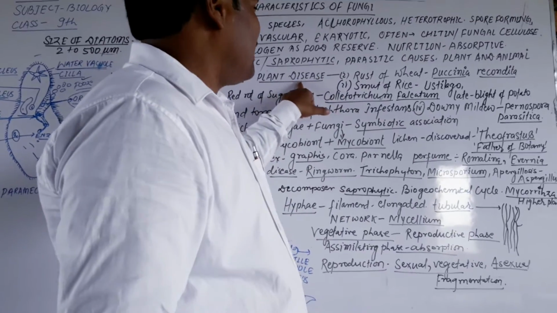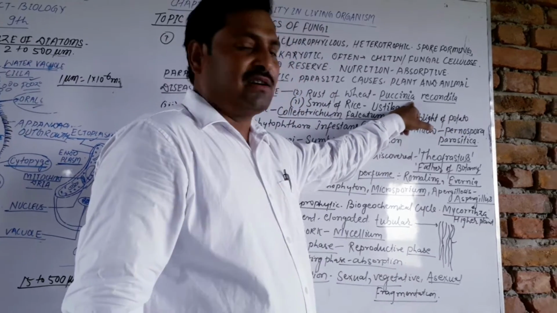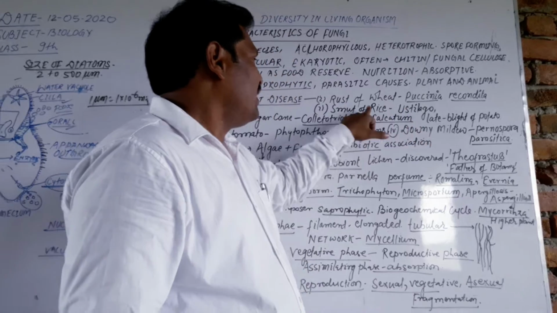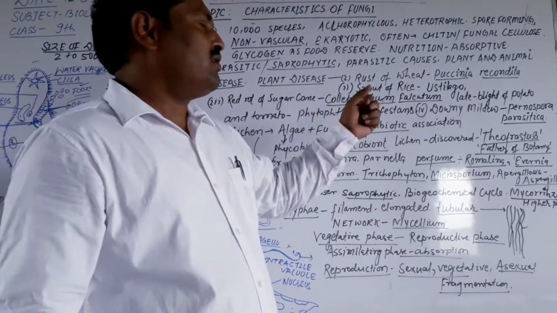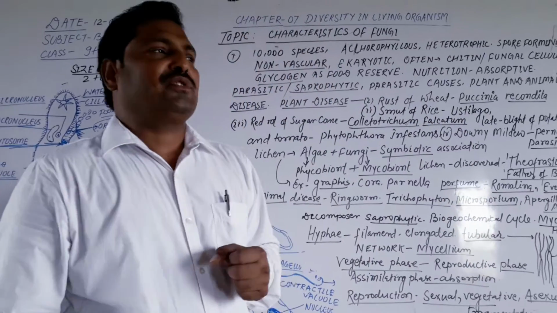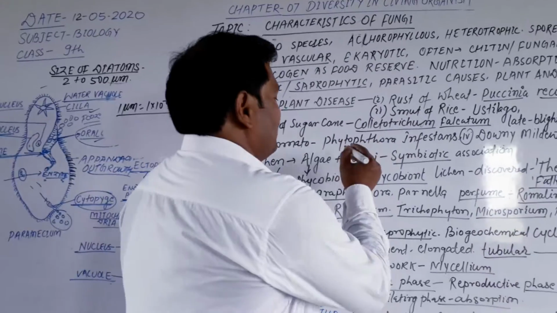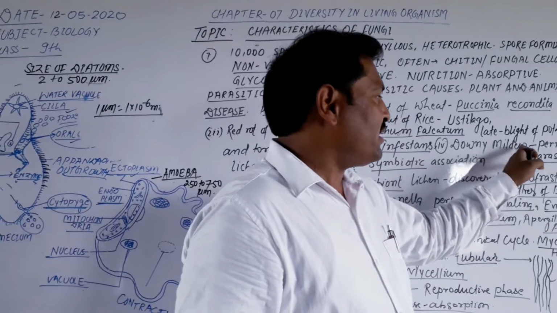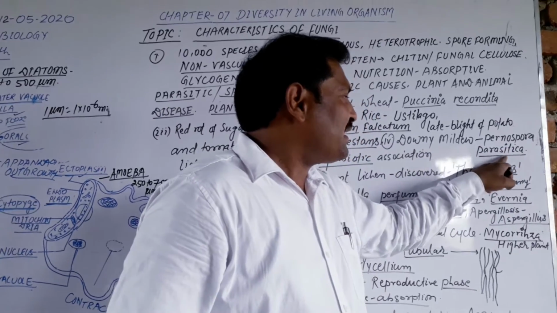In plants, the rust of wheat is caused by Puccinia recondita. This is a specific fungus. The smut of rice, caused by Ustilago, is also a fungus; it occurs in rice. The red rot of sugarcane is caused by Colletotrichum falcatum. The leaf blight of potato and tomato is caused by Phytophthora infestans. And downy mildew in bajra is caused by the fungus Peronospora parasitica.